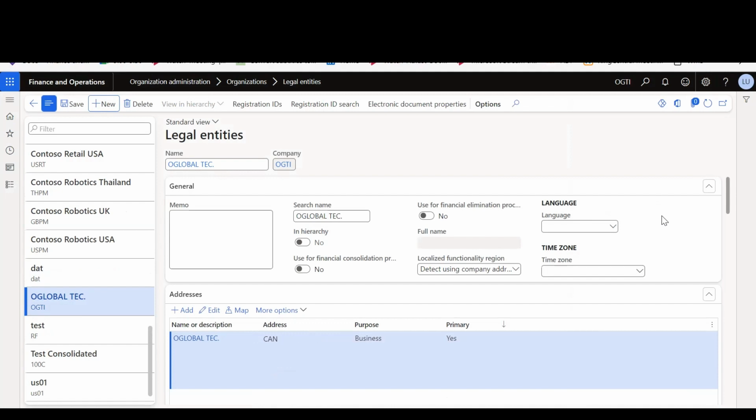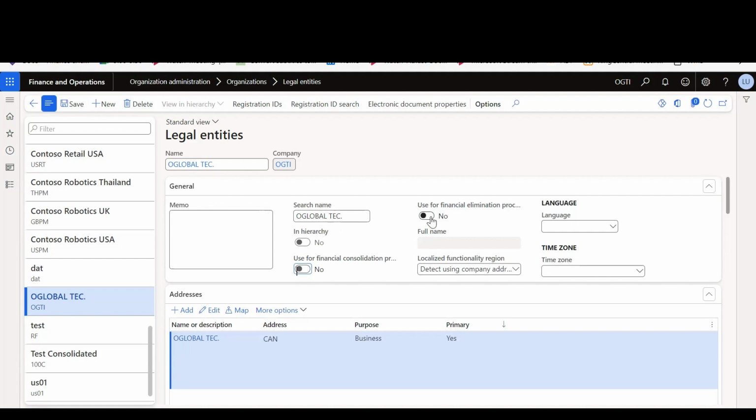As you can see in the general section, we provide the following general information about the legal entity. We'll enter a search name if a search name is required. So O Global, we can put, or we can change it if we want. A search name is an alternate name that can be used to search for this legal entity. We'll select whether this legal entity is being used as a consolidation company. We'll click on the checkbox, yes or no.